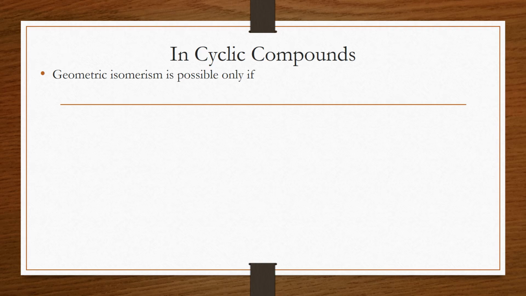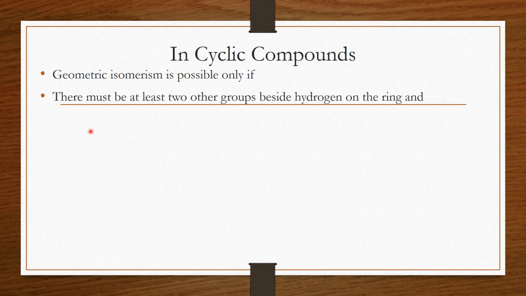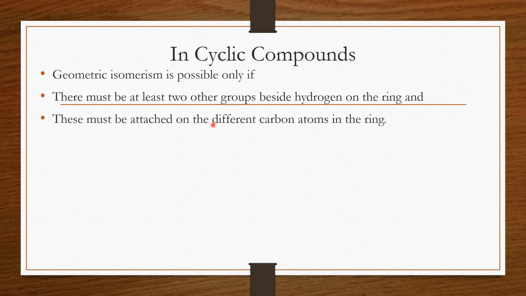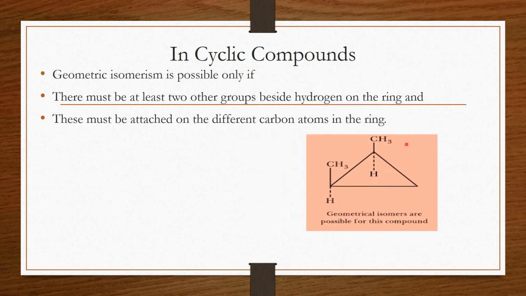So geometrical isomerism is possible in cyclic compounds only if there are at least two other groups besides hydrogen, means other than hydrogen two other groups must be present in the ring, and they must be attached to different carbon atoms in the ring. As you can see here, two methyl groups other than hydrogen are attached to two different carbon atoms.